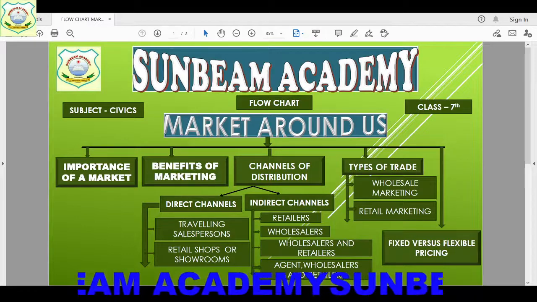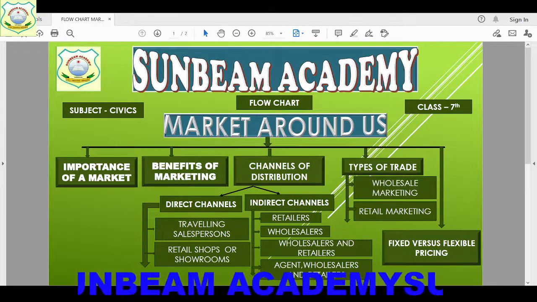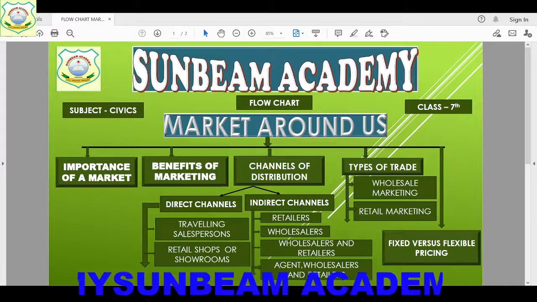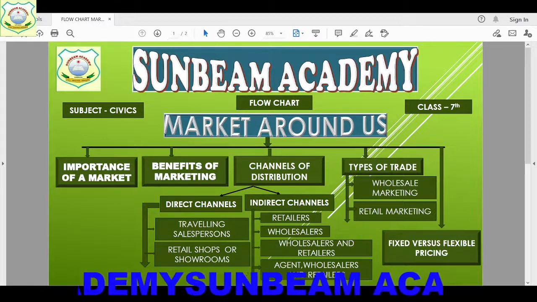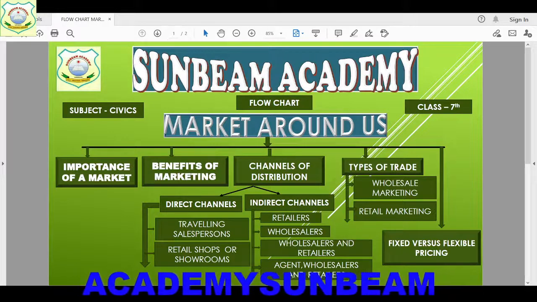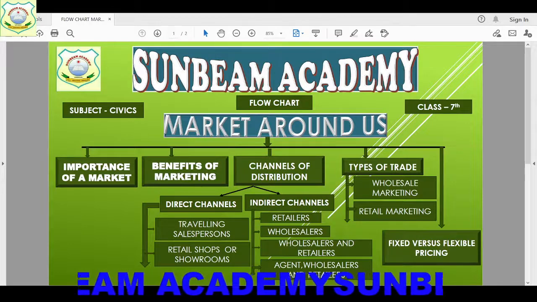Now come to channels of distribution. Children, channels of distribution are of two types. They were grouped into two broad categories: one is direct channel and the other is indirect channel. So what is direct channel, children? When there is no middleman present between the producer and the consumer.